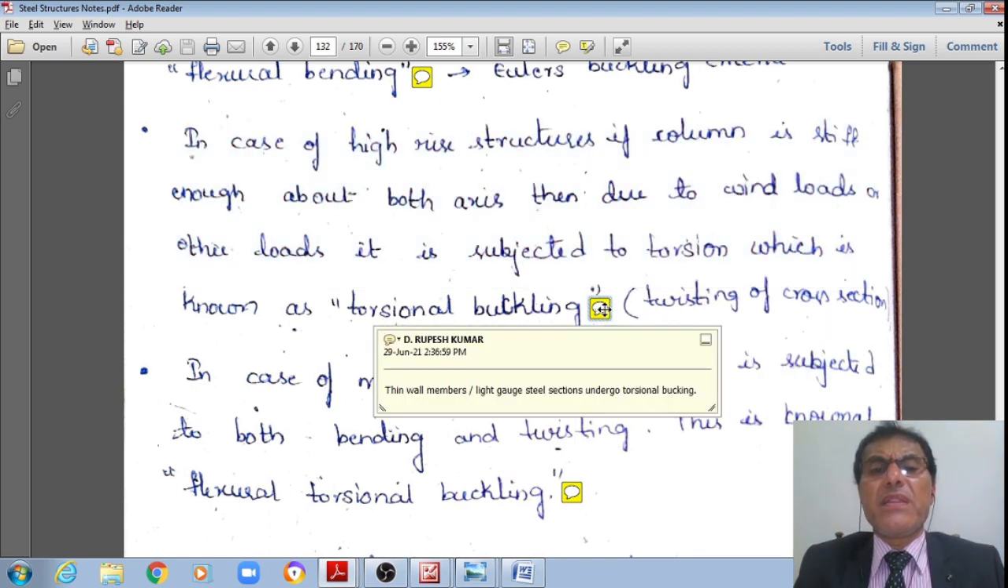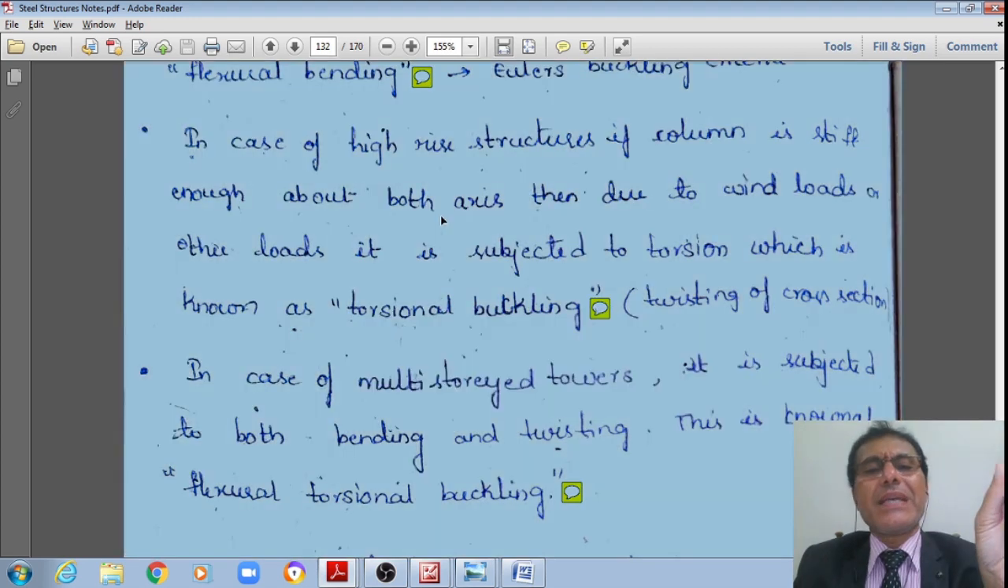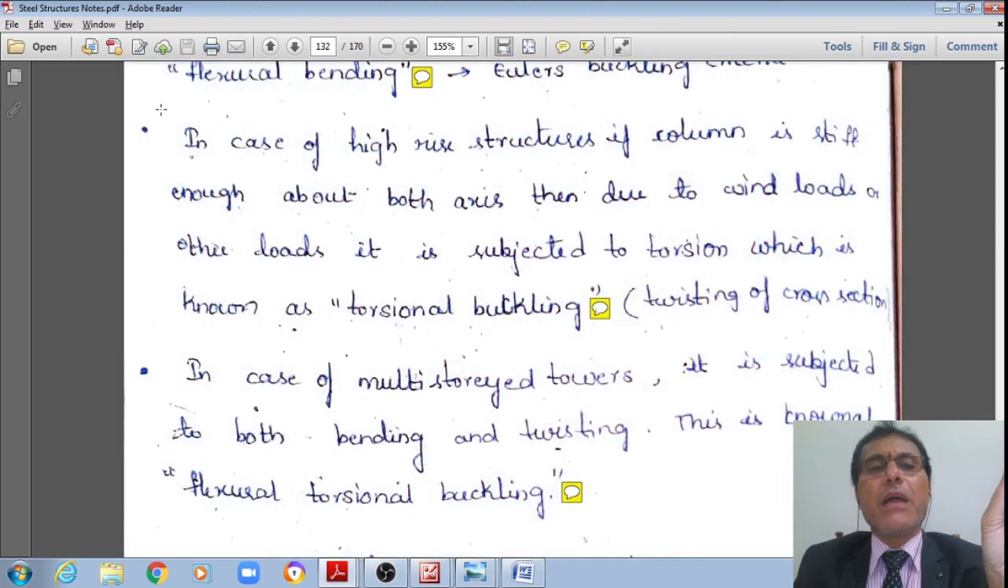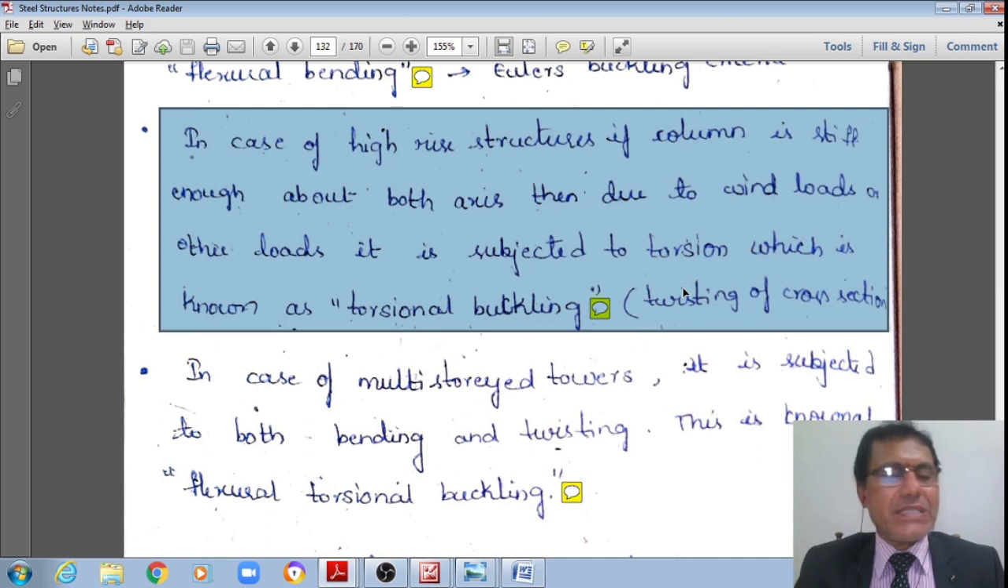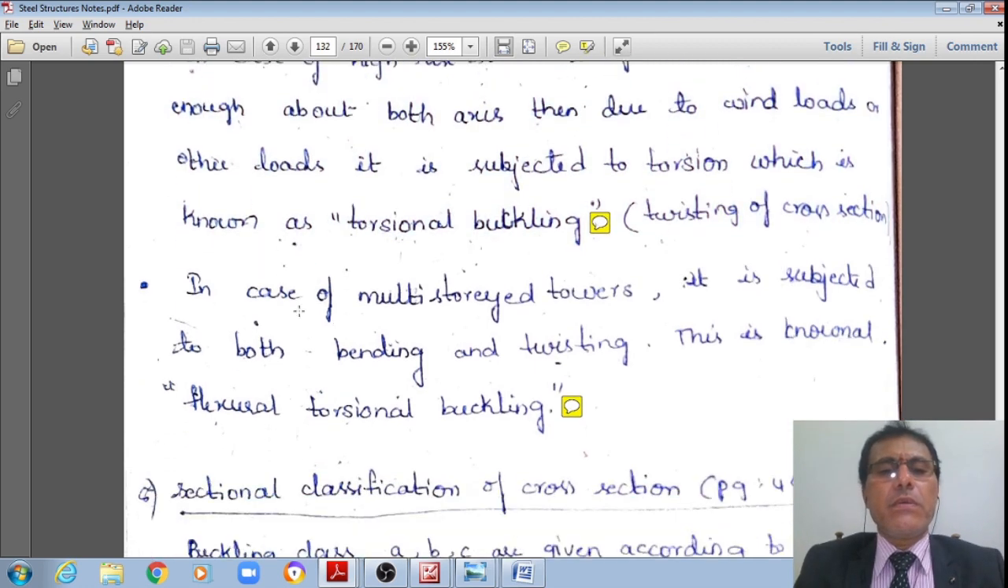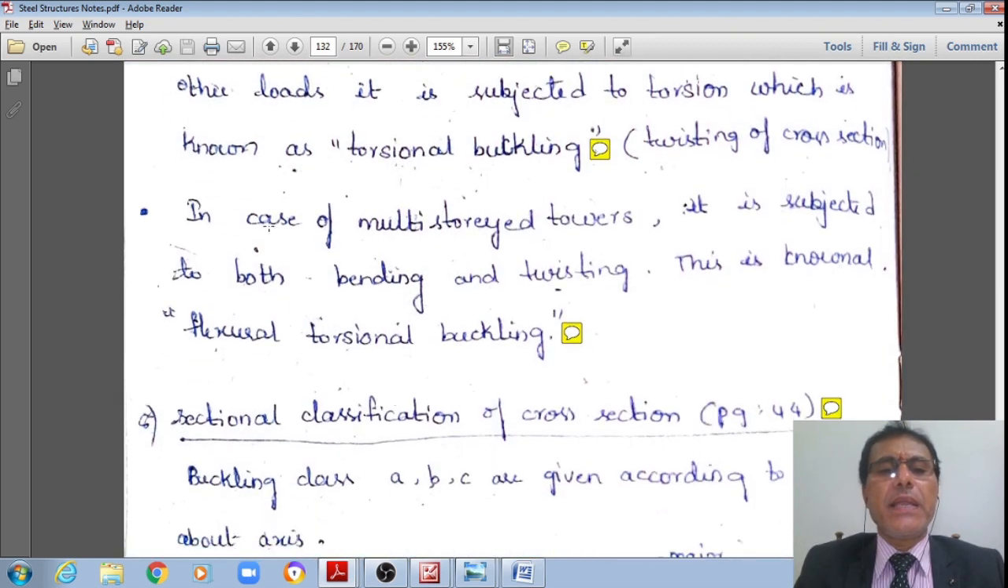Generally, thin-walled members, that is light gauge steel structures with bare minimum thickness, will be subjected to this torsional buckling, students. This torsional buckling is not possible for rolled steel sections. We will also see them schematically.